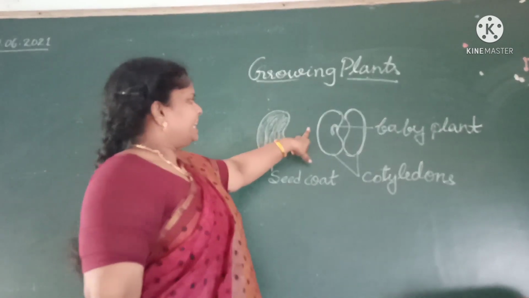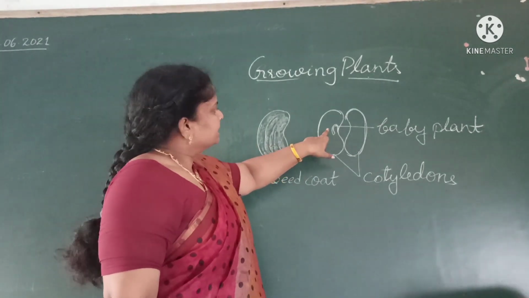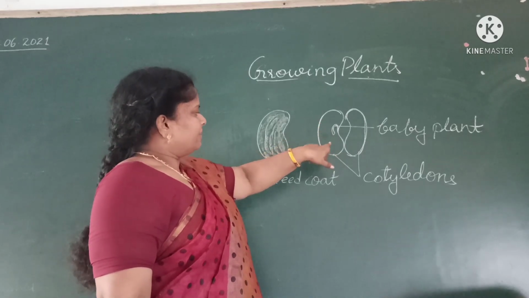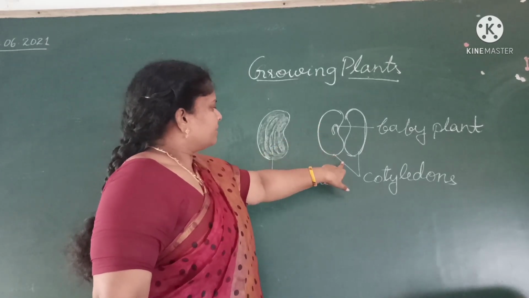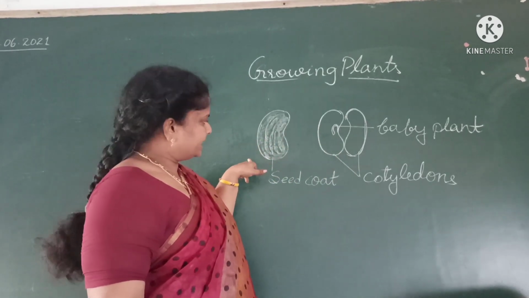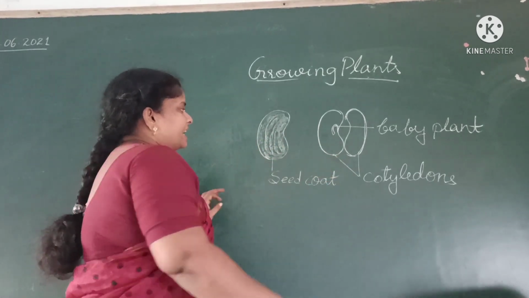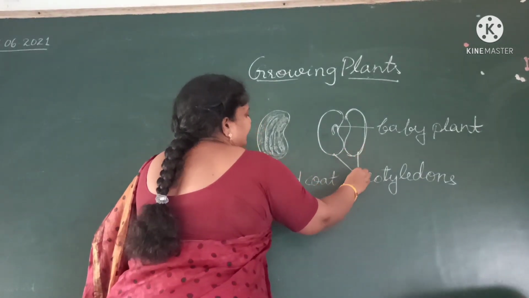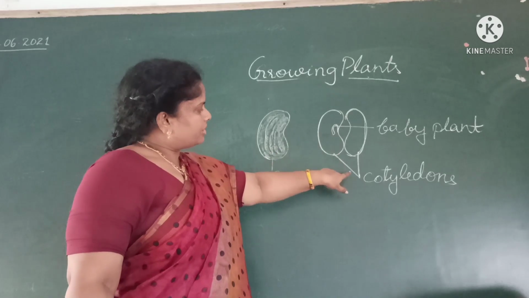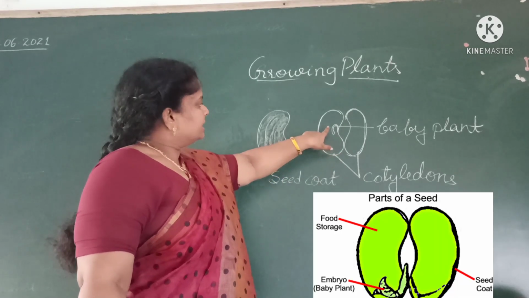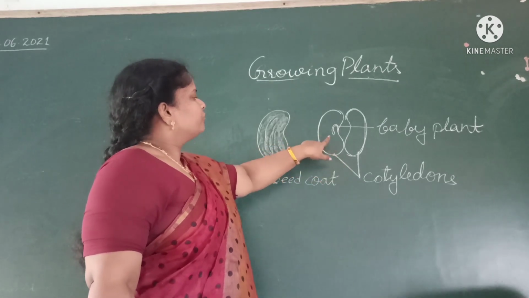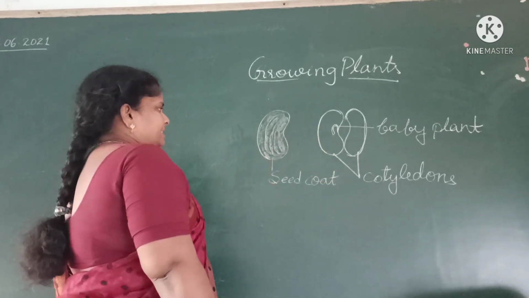After getting air, warmth and water, this baby plant grows into a new plant. And what are the functions of these cotyledons and the seed coat? Seed coat protects the seed, and cotyledons are thick and contain food for the baby plant. These cotyledons nourish this baby plant to grow. Till then, these provide food for the baby plant.